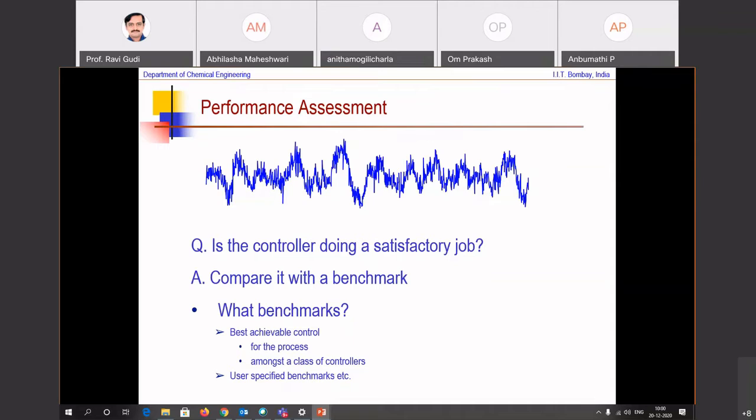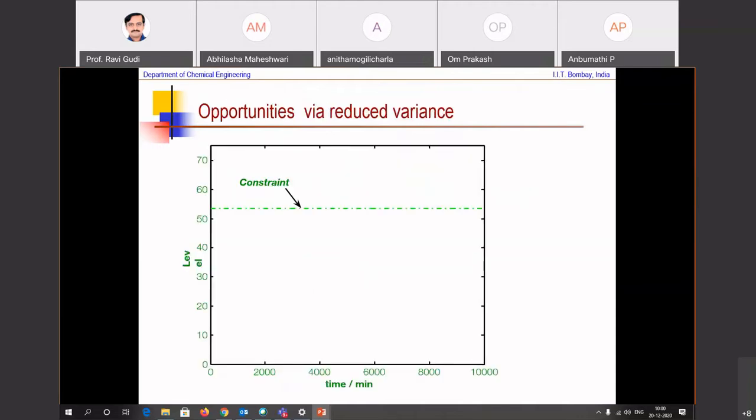If you want to specify a better batch as a target, then you need a model of the process which is as close to the operation as possible, and run your optimizer and find out what is the best achievable performance and specify that as a benchmark. It may or may not be achievable, but at least there is some benchmark that helps you to track your performance. Okay?